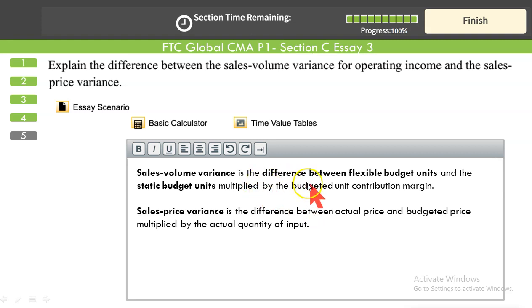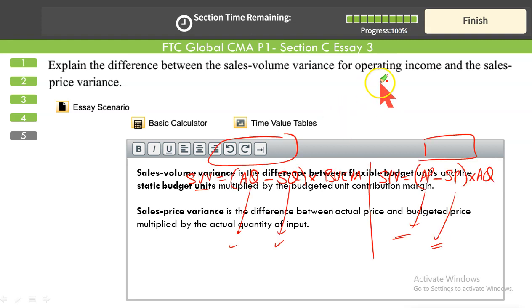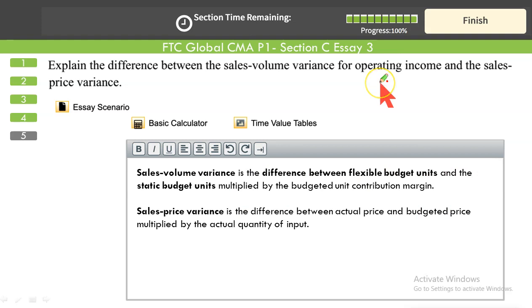Sales volume variance is the difference between the flexible budget units and the static budget units, that is the standard quantity versus actual quantity. And the price variance is the difference between actual price and the budgeted price, multiplied by the actual quantity. Actually, you can see they are just simply the formulas written in text. Just see this. Let me write down the formula so you can correlate them. Rewrite the formula. Look at the first one.